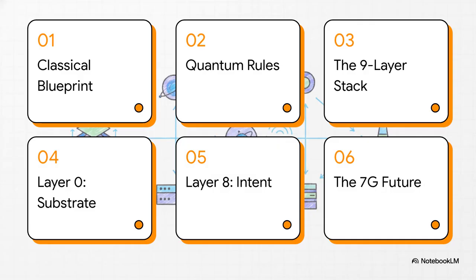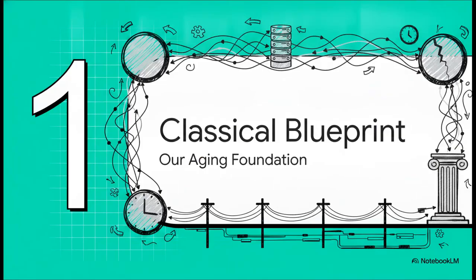So here's our roadmap for this explainer. We'll start with the classical internet blueprint, look at how quantum physics breaks those rules, and then unpack the newly proposed 9-layer stack. After that, we'll deep dive into Layer 0, the quantum substrate, and Layer 8, cognitive intent, before finally exploring what this means for our 7G future. All right, Part 1, the classical internet blueprint, our reliable but aging foundation.